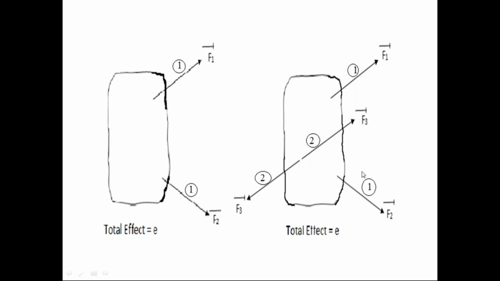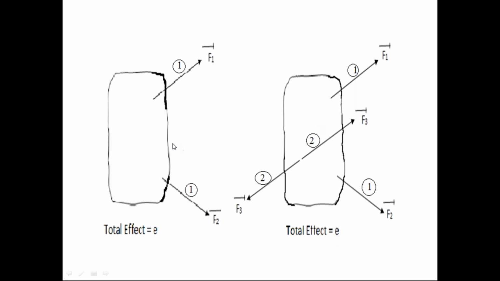The effect of the first force system is E. The effect of the second force system is zero, because the second force system is in equilibrium condition. So if I combine these two diagrams, we can say that there is no change in the effect on the rigid body. In the first diagram, the effect is E. In the second diagram also, the effect is E.